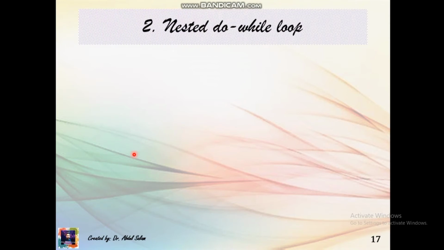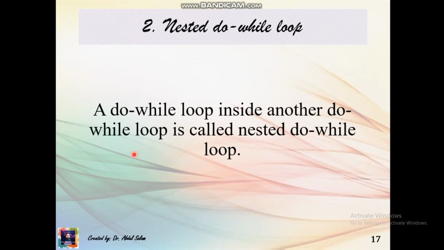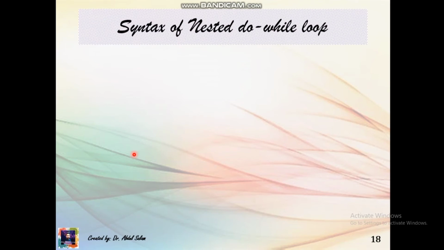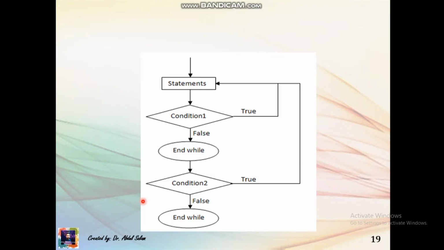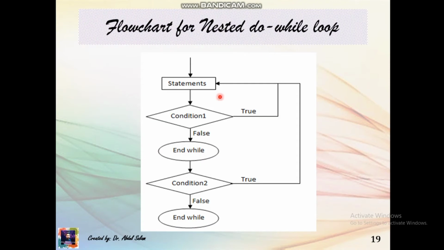Nested do while loop. A do while loop inside another do while loop is called a nested do while loop. The syntax of writing a nested do while loop is: do statement, again do statement, while condition 1 and condition 2. The flowchart for the nested do while loop is as follows: statement, condition.